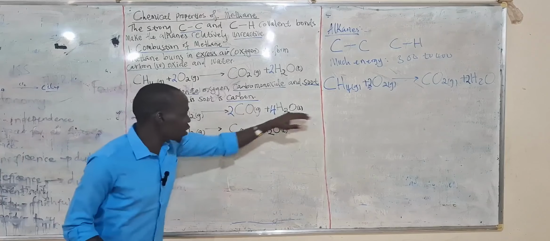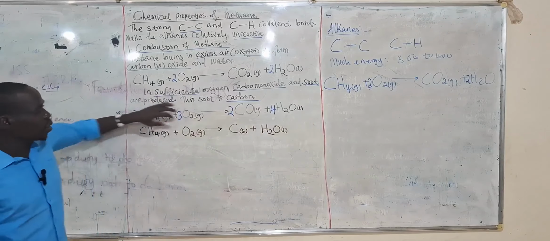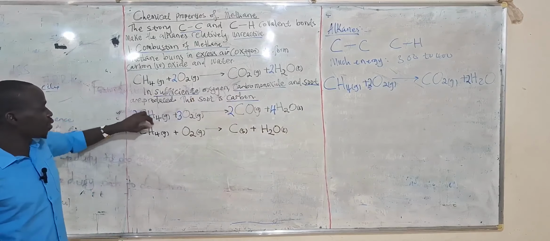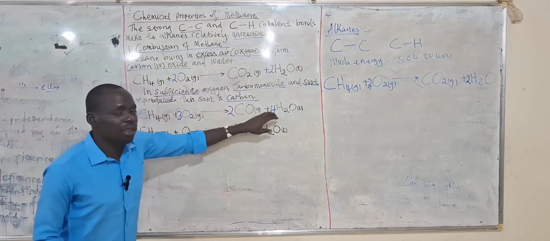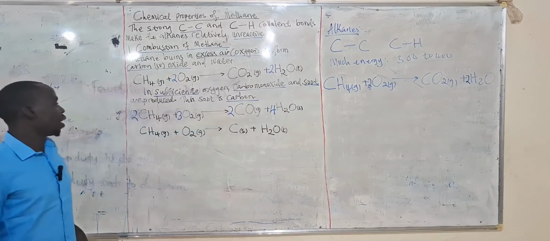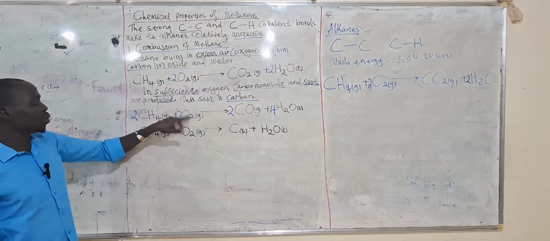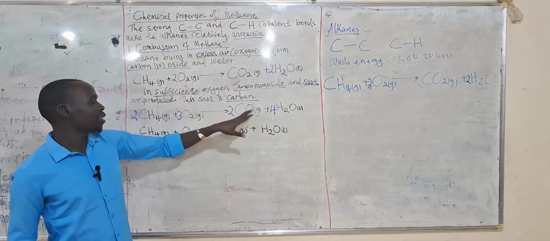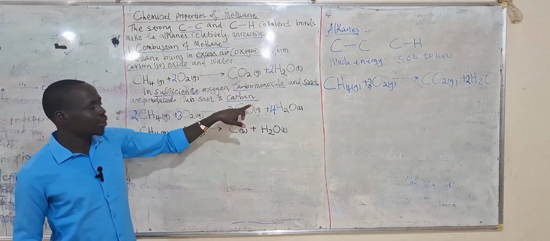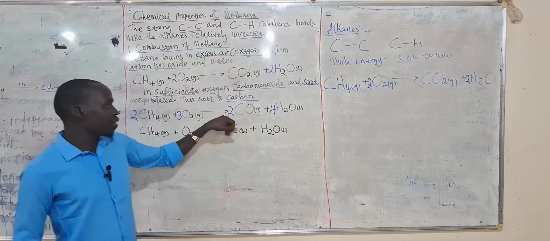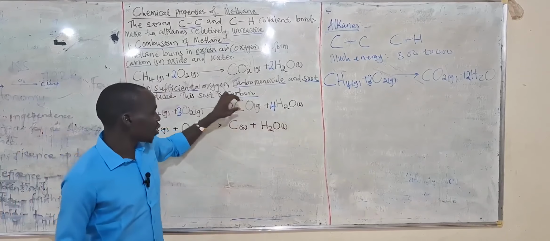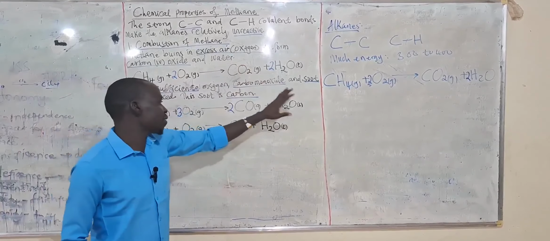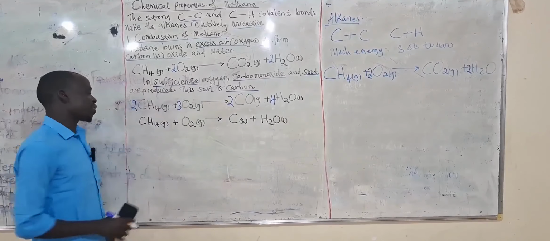So when we check throughout the equation, we shall say carbon is 2, and on the other side there are also 2 moles of carbon. Then hydrogen, we shall say 2 times 4, we get 8. Then here 4 times 2, we shall get 8. Then when you come to oxygen, you say 3 times 2, you get 6. The 2 is shared by carbon and oxygen, so we have 2 plus 4, because this 4 is shared by hydrogen and oxygen. So we have 6 moles of oxygen on the product side.